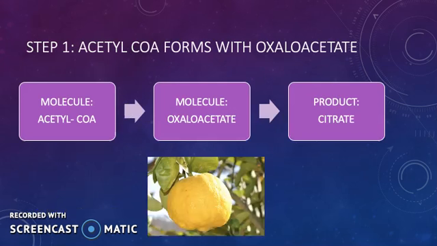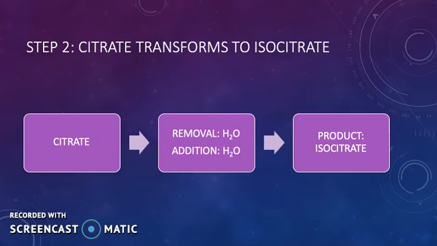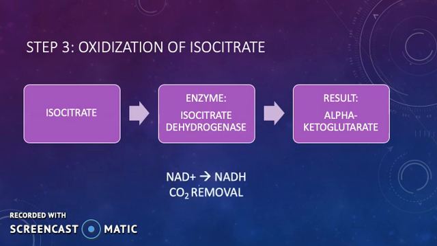So step 1, acetyl-CoA forms with a 4-carbon molecule, oxaloacetate, which in turn forms a 6-carbon molecule, citrate. This can be seen in fruits such as oranges and lemons. Step 2. Citrate is converted into its isomer, isocitrate. This is technically a 2-step process. This is because it first results in the removal of a water molecule, then the addition of another water molecule.